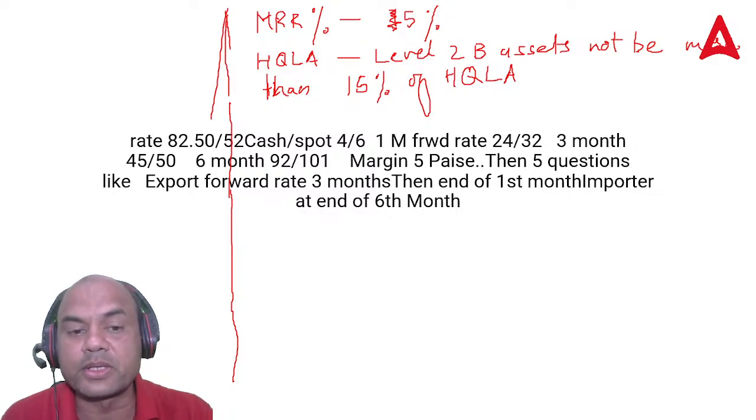Export forward rate for 3 months. Here, 3 months forward rate is asked. What is the 3 months? Look at this. 3 month is what? 45.50. It is in premium. Okay, when the currency is in premium and we want what? Buy or sell. That was important.